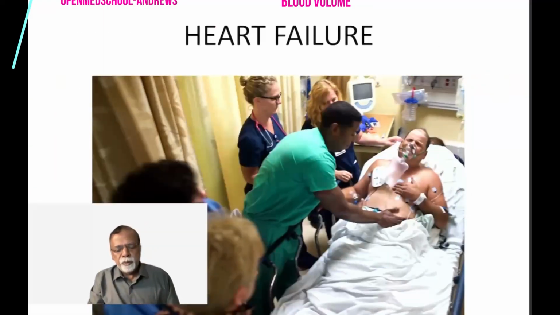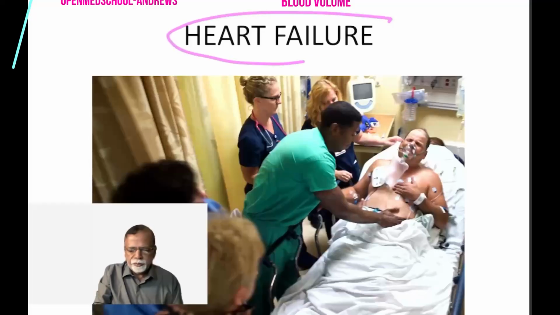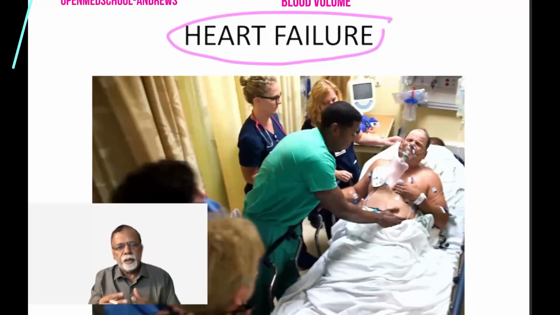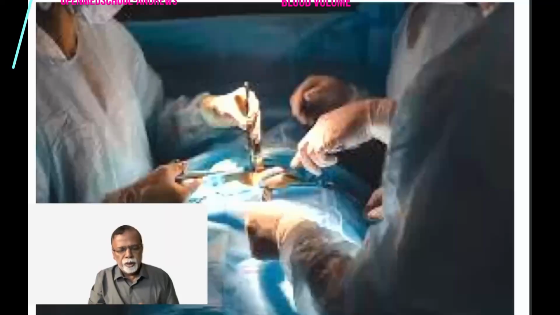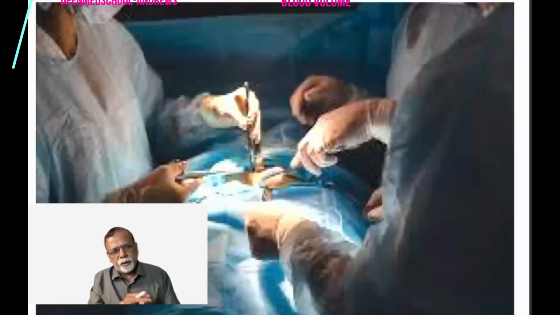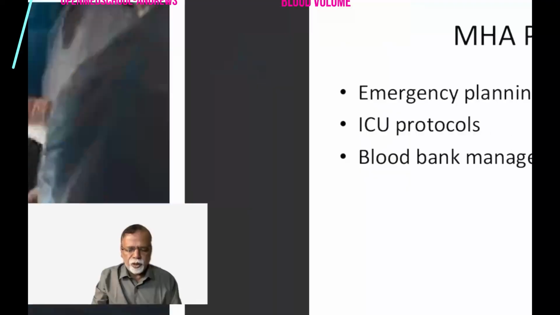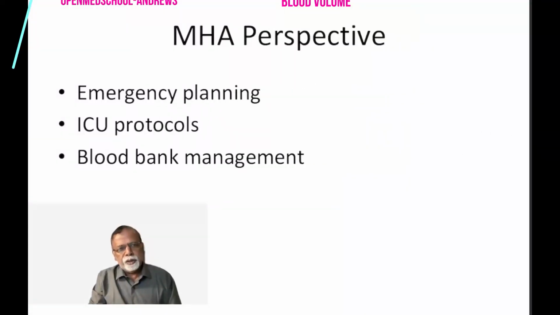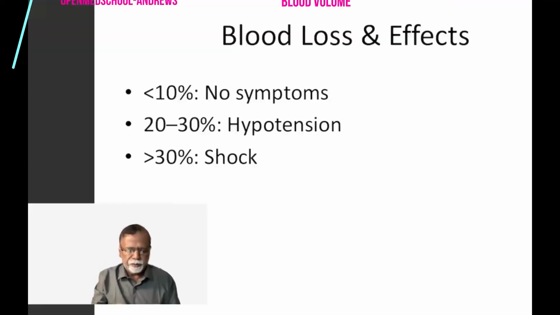Then increase in blood volume is seen in patients with heart failure. The heart fails to pump blood, the fluid accumulates in the body, so there is an increase in the volume. So remember, in heart failure there is an increase in the blood volume. Surgery is very important. There can be blood loss due to various reasons, and various drugs can produce redistribution of blood in the venous system. Blood loss can occur during surgery, so in surgical conditions blood volume is very important. This is important for emergency management, ICU protocols, and of course blood banking.